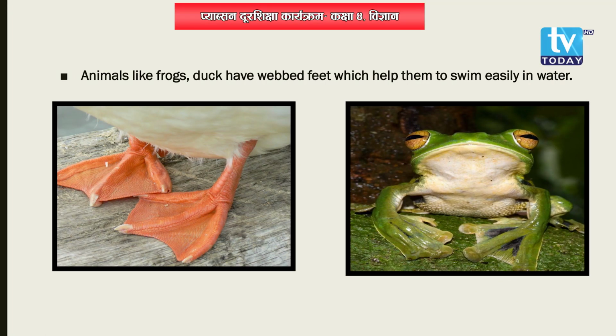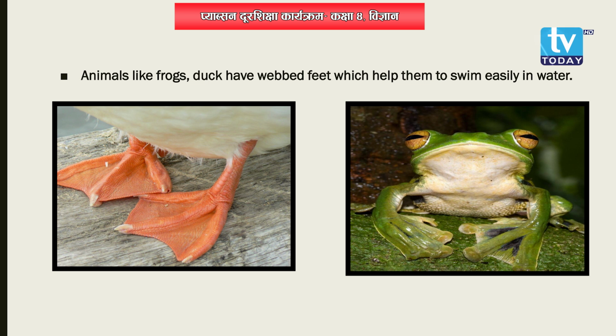Frogs, are they aquatic animals? Well, they spend some part of their time in water and some part of their life on land, right? So, these animals are called amphibians. What are they called? They are called amphibians. Animals like frogs spend some part of their life on land and some part of their life in water.